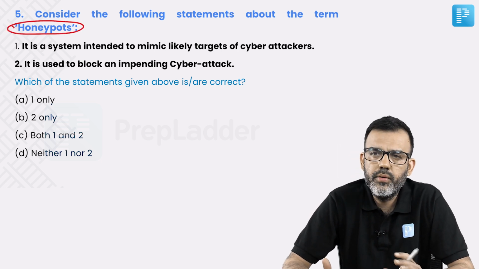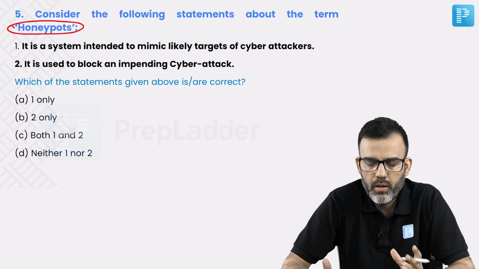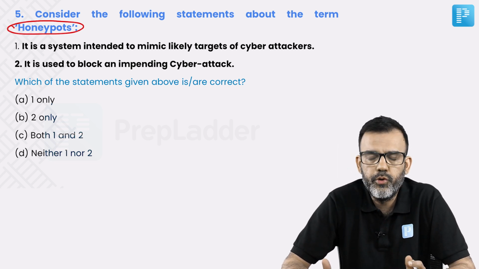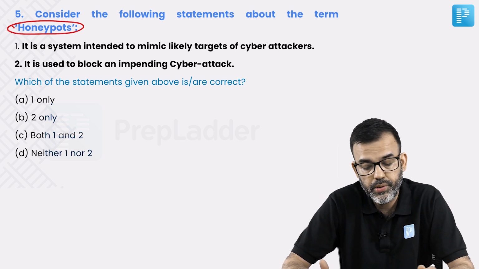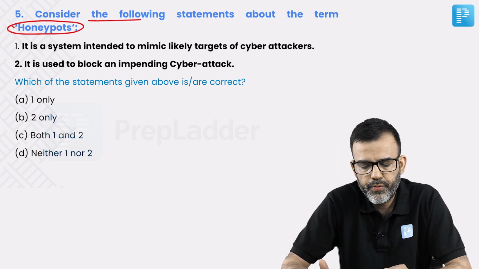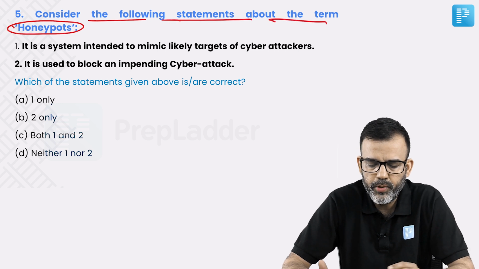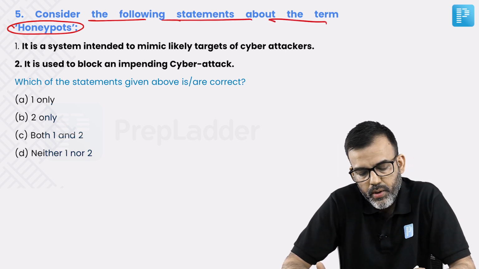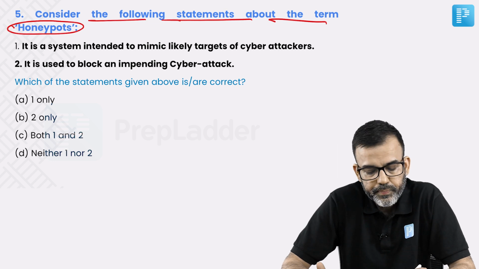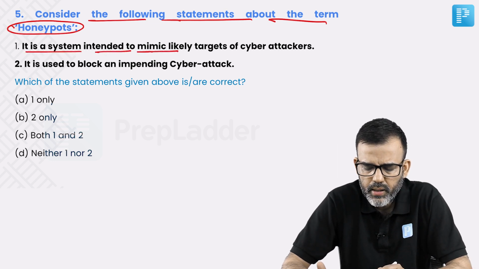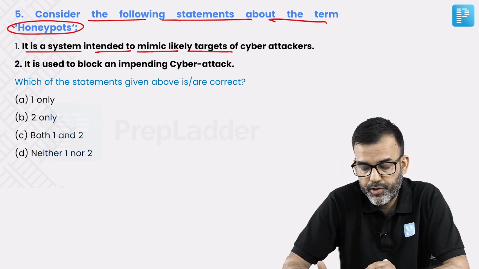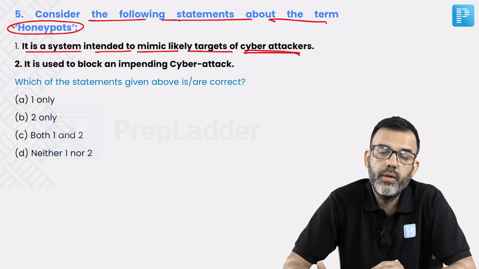The next question is about honey pots. This is again something which you very often see in newspapers, so that's how UPSC captures the question. There are a few statements given about this term honey pots. The first statement is, it is a system intended to mimic likely targets of cyber attackers.